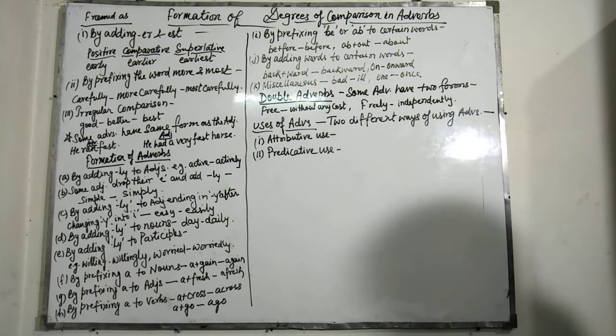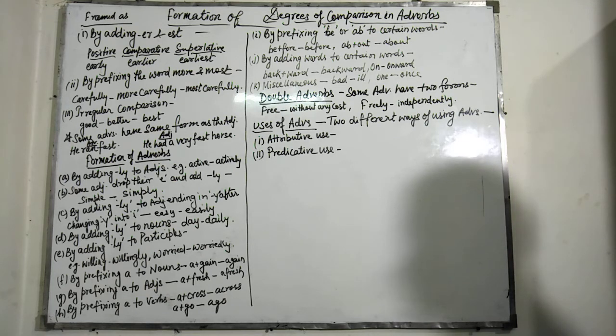Second, at or during some time between then and now. He told me last week and has spoken of it several times since. As a conjunction, it signifies from which time or event. Ten years have passed since I joined. As a preposition, it signifies from. I have been ill since Sunday.